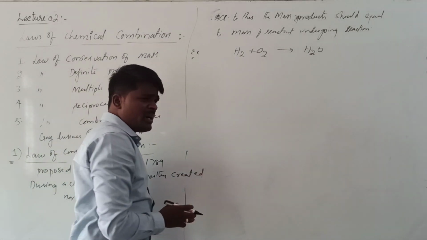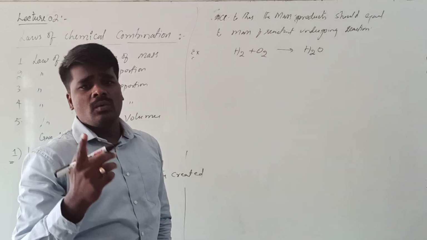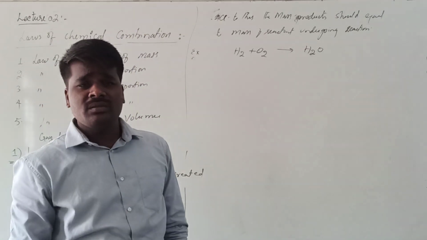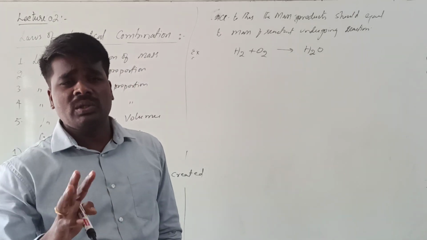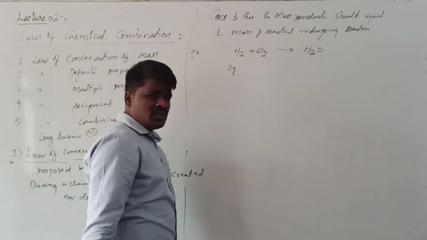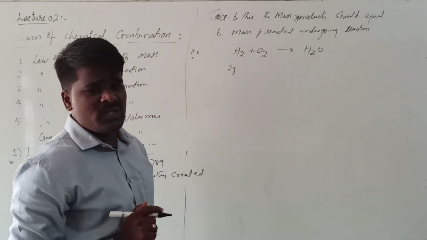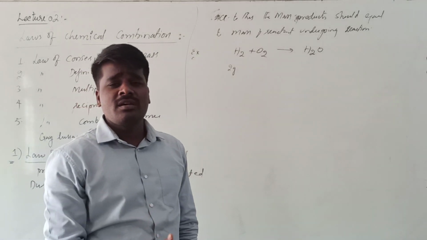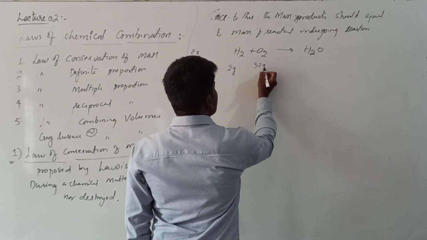Here, as we know, the mass of a hydrogen molecule is 2 grams. 1 mole of hydrogen atoms weighs 1 gram, whereas 1 mole of hydrogen molecules weighs 2 grams. So here 2 grams of hydrogen is being reacted with 1 mole of oxygen. What is meant by 1 mole of oxygen? What is the molar mass of an oxygen molecule? Right? It is 32 grams.